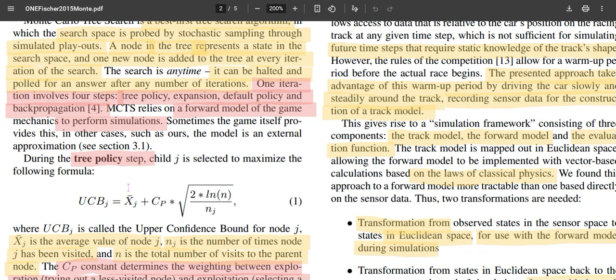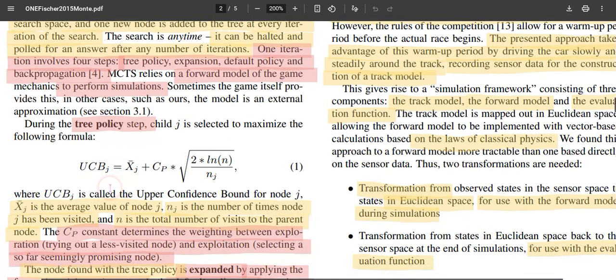So the first step is to utilize equation one to identify which node to select, and this has two terms. The first term is the value given to that particular node, and the second term depends on how many rollouts have been done in total and, out of that total, how many times node nj has been visited. So the first is exploitation, and this is exploration, like random exploration. CP is a term that trades off between exploitation and exploration.